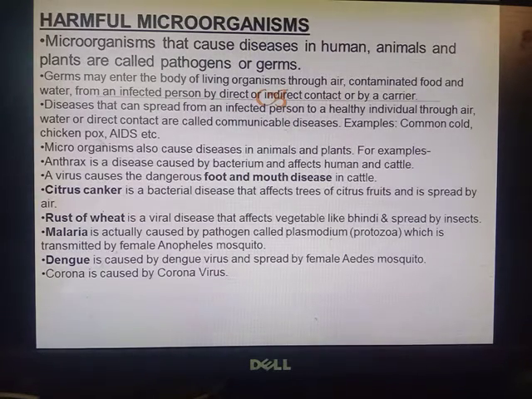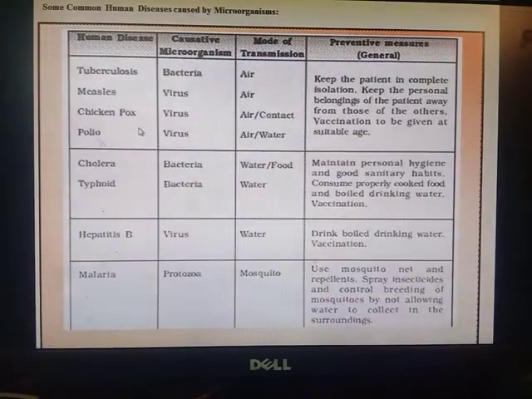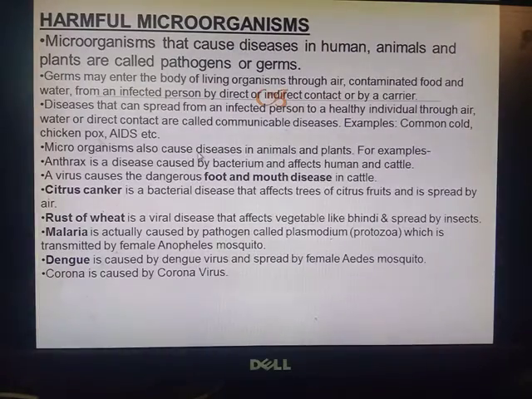So diseases that can spread from an infected person to a healthy individual through air, water or direct contact are called communicable diseases. For example, common cold, chicken pox, direct contact, right? So these are the communicable diseases. Microorganisms also cause diseases in animals and plants.